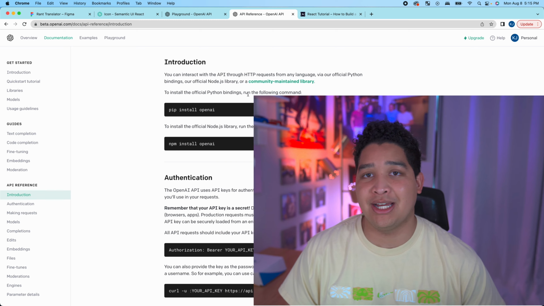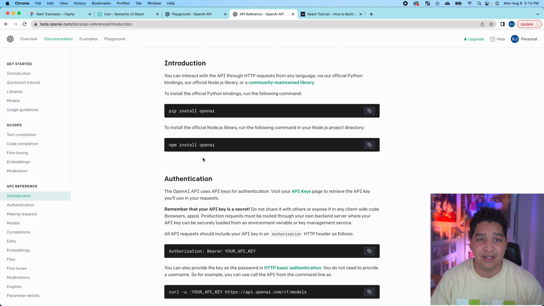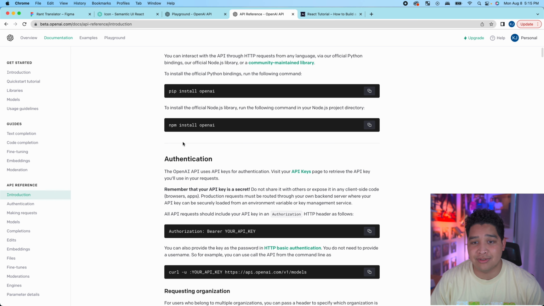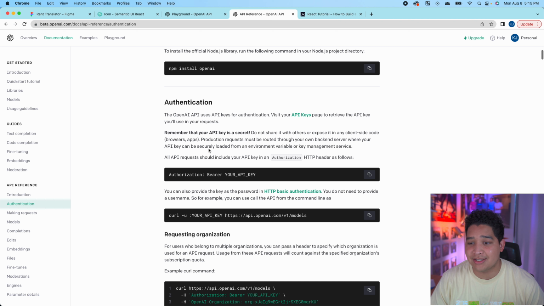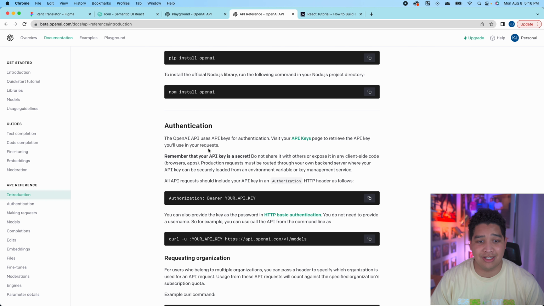Okay, OpenAI's GPT-3 Playground is cool and all because you get to figure out what types of responses you can expect. But how are you gonna actually connect to it? Well, that's where APIs come in. And right here, I'm on OpenAI's API page where we can see the different documentation involved depending on what application you're going to be working on, or depending on what language you're going to be working on.